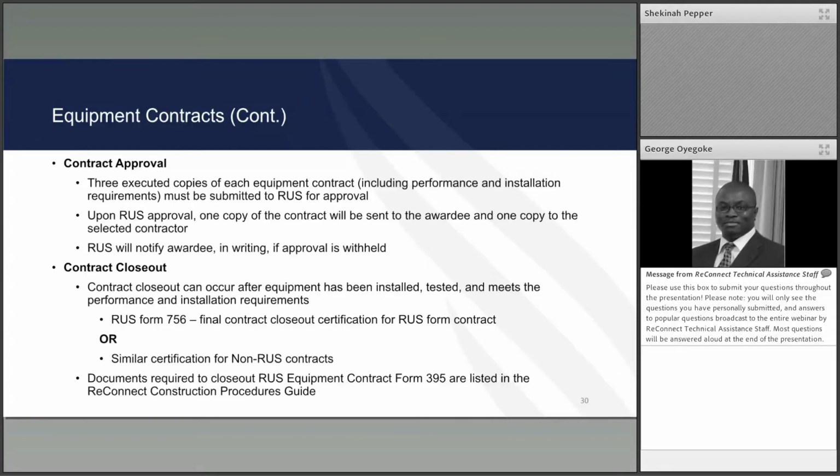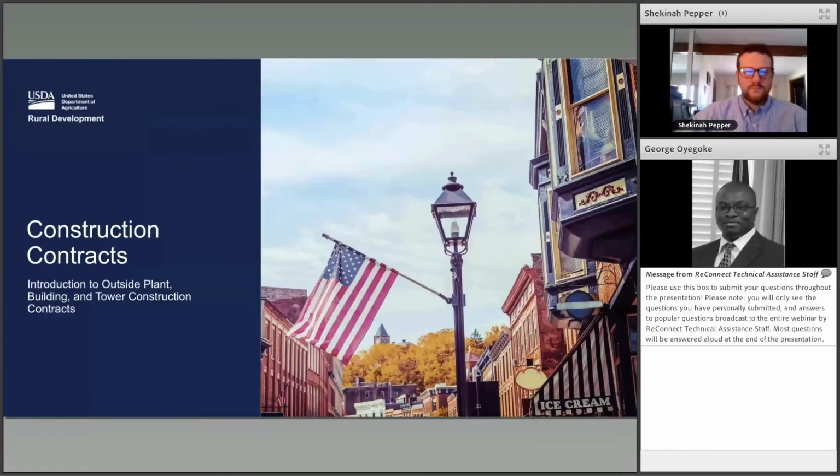And for non-RUS contracts, the awardee would have to create a similar closeout form that will be reviewed prior to the contract execution. I believe with that, that's truly the last slide.